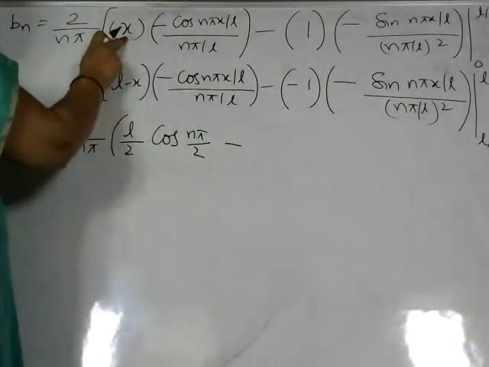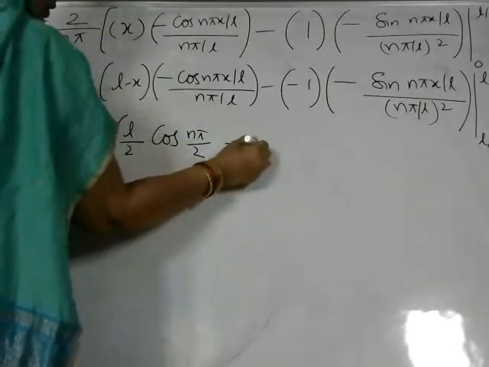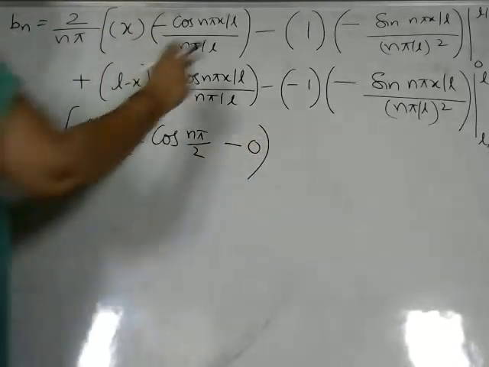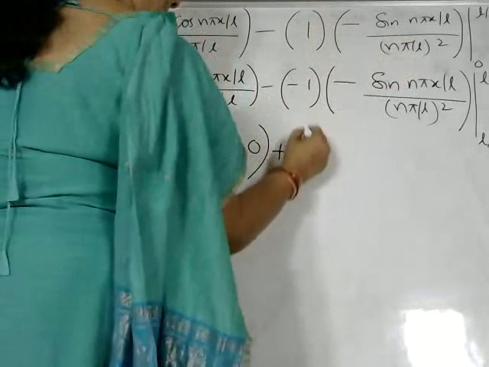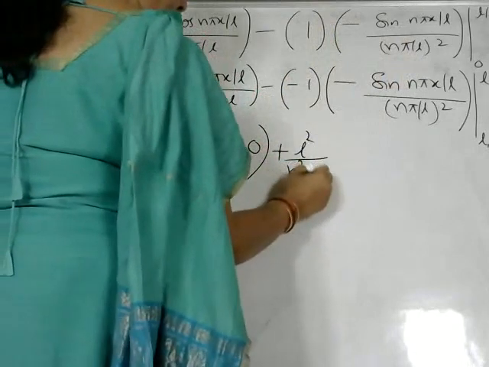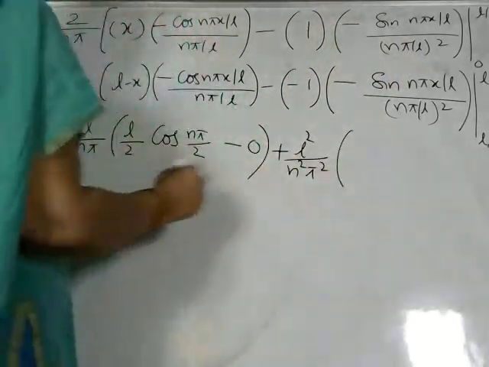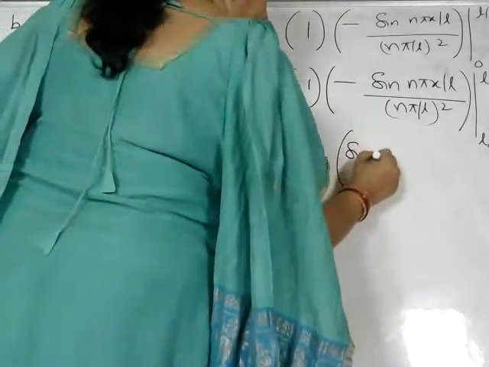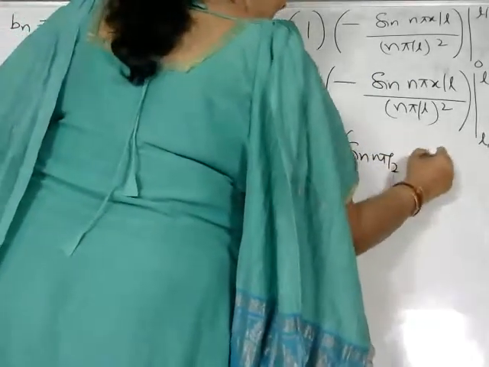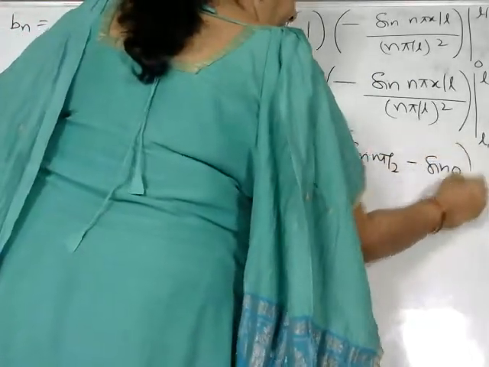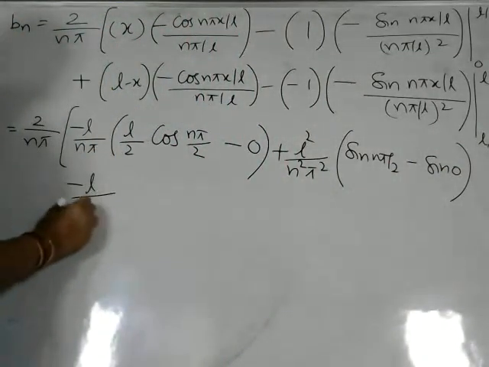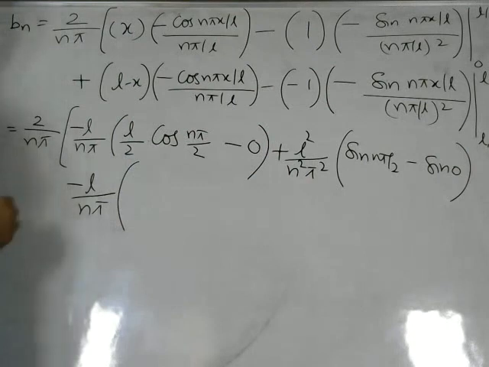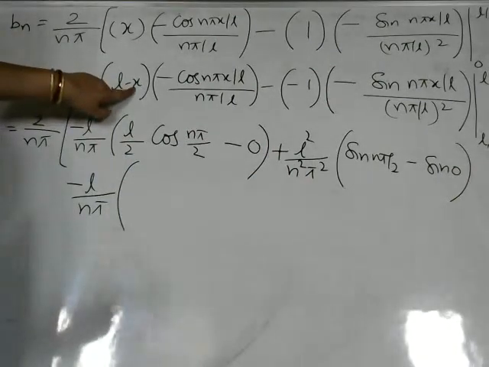Minus x at lower limit 0. X is equal to 0, so this is equal to 0. Minus into minus is plus. I'll bring this denominator as L square by n square pi square constant outside. What will be the upper limit? Sine n pi by 2 minus sine 0. Next, for this, minus L by n pi. We'll substitute x is equal to L, the upper limit.